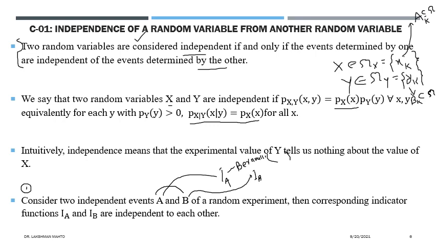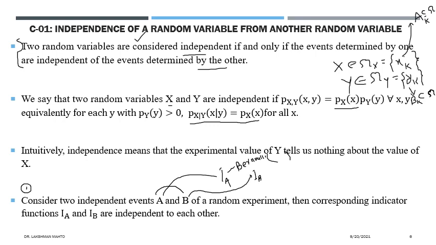It is a Bernoulli distribution, and every Bernoulli distribution is characterized by the probability of success P, which we call its parameter. So what is the probability of success for IA? The Bernoulli distribution would be clear to you if you know the probability of success. If you don't know, then what is the meaning of that?